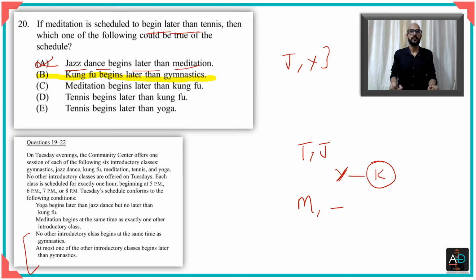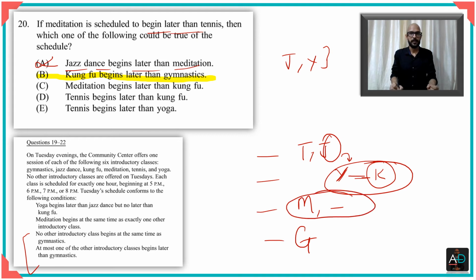So you have yoga and Kung Fu together here. You have tennis and jazz here, okay? And now you go for your final slot, which is that of gymnastics. So you have jazz beginning before yoga, Kung Fu along with yoga, but you can see that meditation is now vacant, okay?